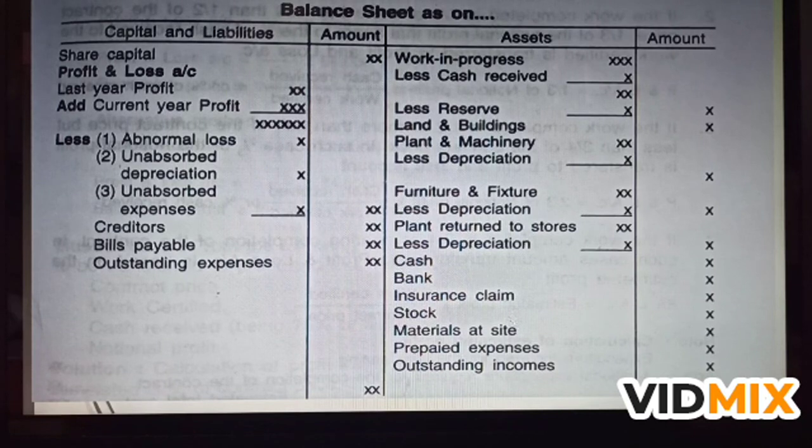So this is exclusively the theory discussion of how a contract account will be prepared by the contractor, and if a balance sheet is also asked, then this is the format. And in the coming videos we are going to discuss how exactly the contract account is prepared and the balance sheet is also prepared.